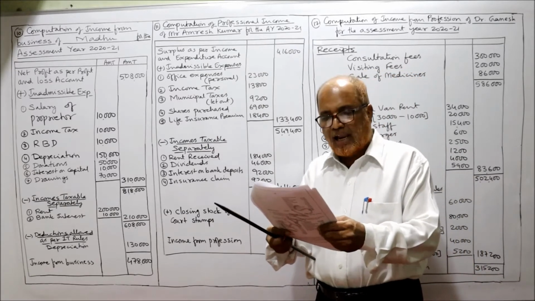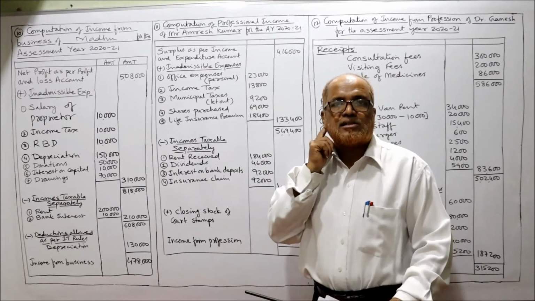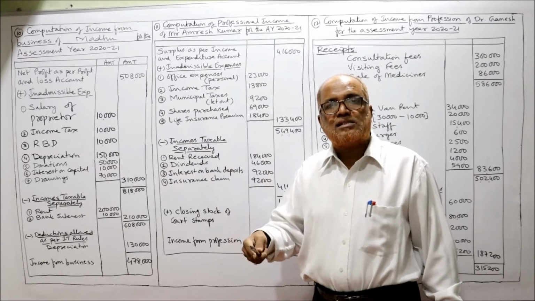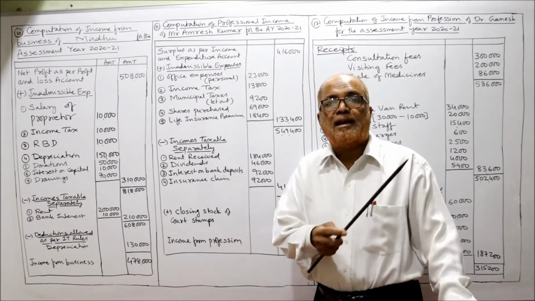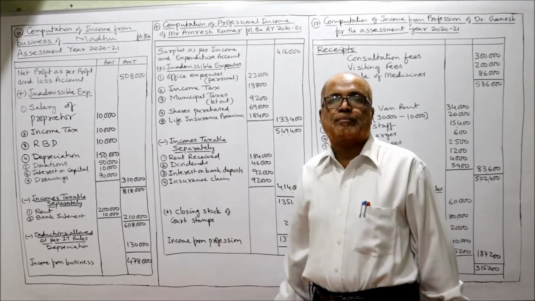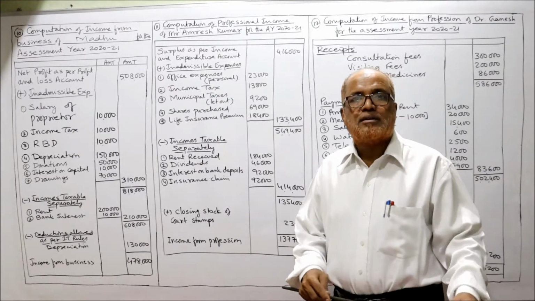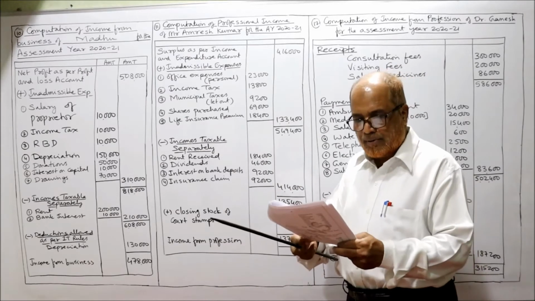Printing and stationery allowed. Municipal taxes on let out building: when a building is let out, rent received is taxable under income from house property, and municipal taxes relating to the let out house is not a professional expenditure. It is not the expenditure of the profession. It is separate. So municipal taxes on let out house, add back, inadmissible.